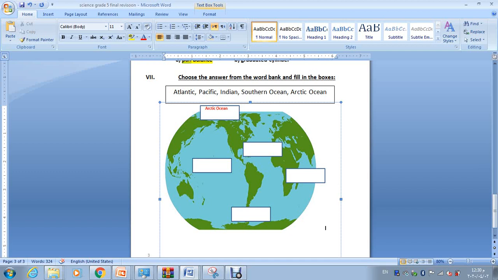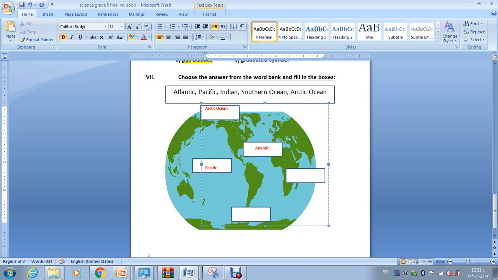And then the biggest one, the biggest ocean, we named it Pacific Ocean. Pacific Ocean, it's the biggest one. And then the one that has letter A as well, here, near America, we named it Atlantic Ocean.